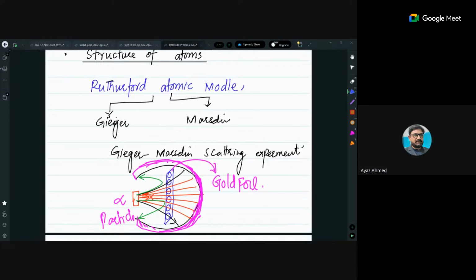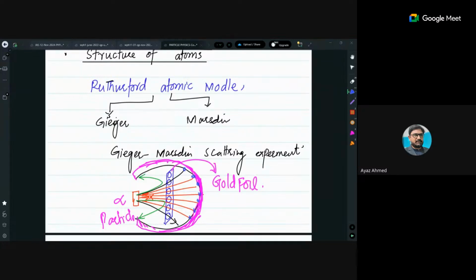They received the data that most of the alpha particles approached the front part of this detecting plate or detector sheet. That means most of the alpha particles pass through. These red ones are most of the alpha particles passing through.